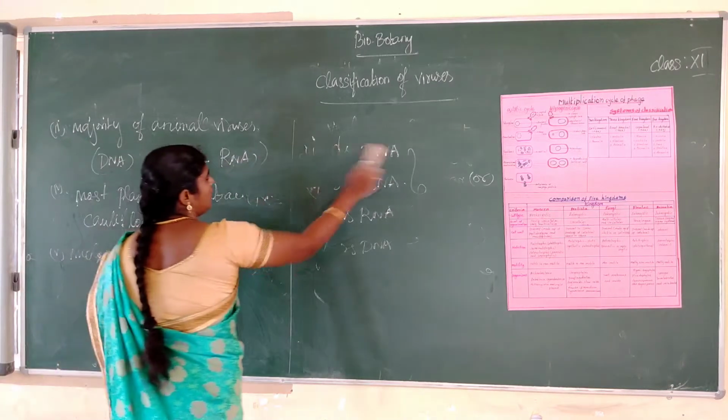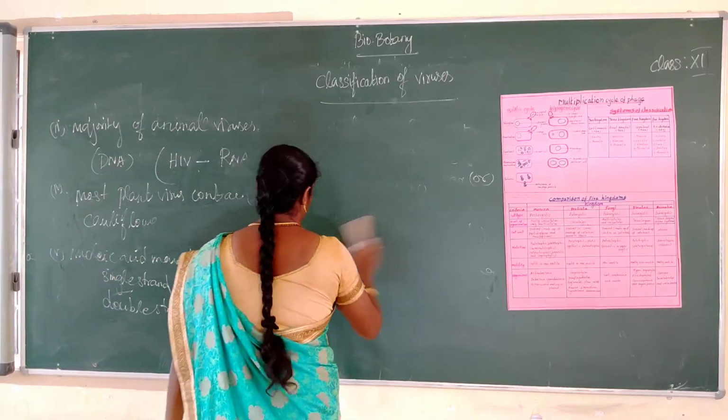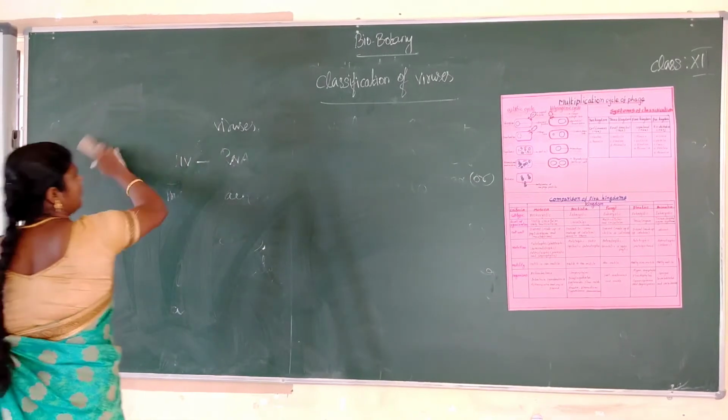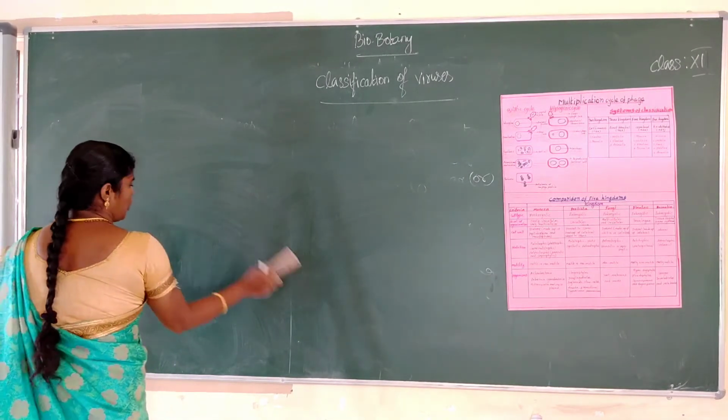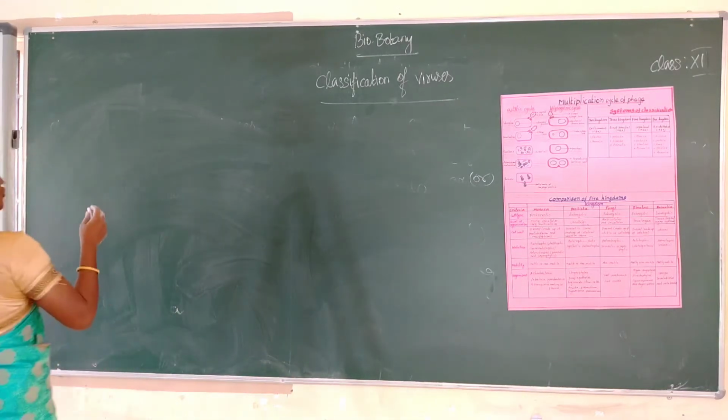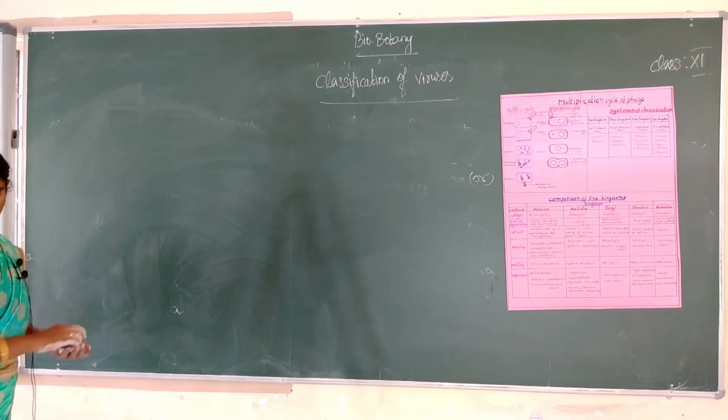It is a helical shaped virus, tobacco mosaic virus. Tobacco mosaic virus was discovered by Ivanovsky.